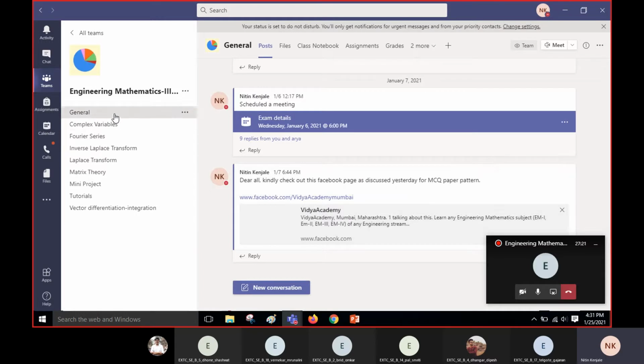You can see that below this name of team Engineering Mathematics 3, there are several names. These are the names of the channels in that team. General is the default channel. Below that, I have created these channels. These are nothing but names of the modules in your syllabus. I have created these channels because we can handle all the queries of the same module in the same